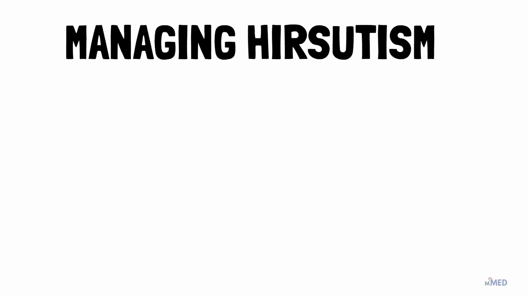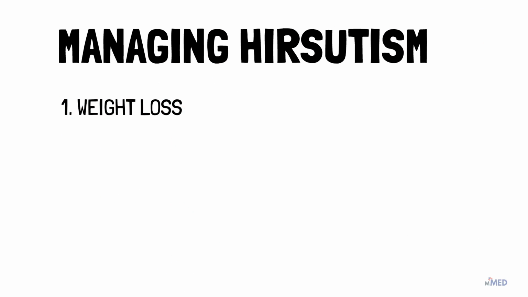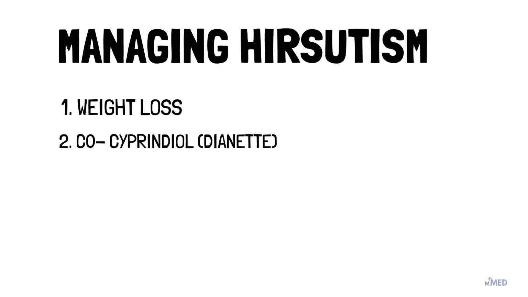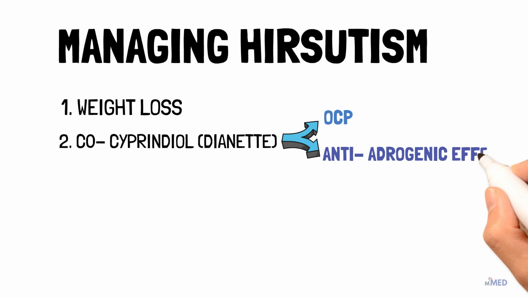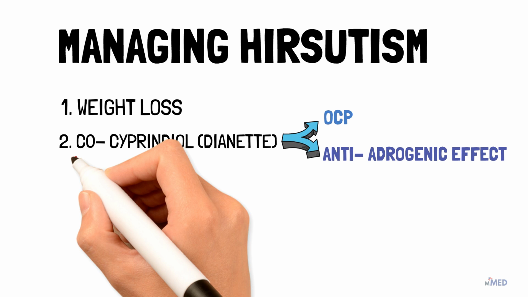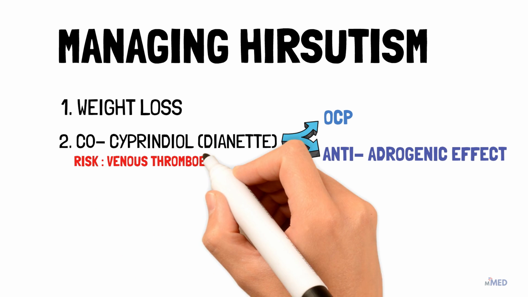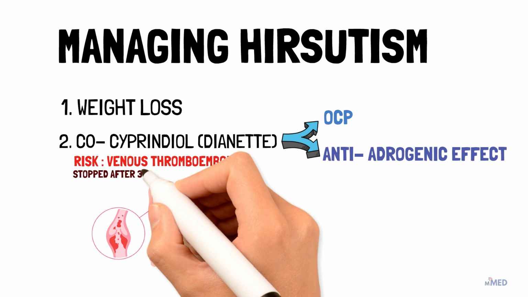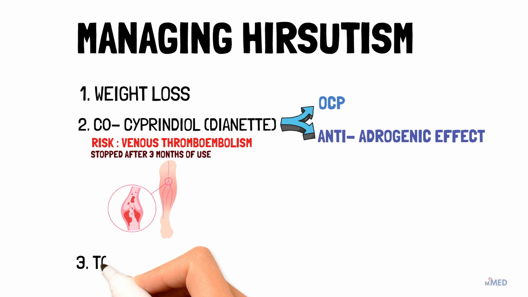When it comes to managing hirsutism, weight loss again may improve the symptoms. Cosiprindiol is a combined oral contraceptive pill licensed for the treatment of hirsutism and acne. It has an anti-androgenic effect, works as a contraceptive, and will also regulate periods. But the downside is a significantly increased risk of venous thromboembolism. For this reason, cosiprindiol is usually stopped after 3 months of use.